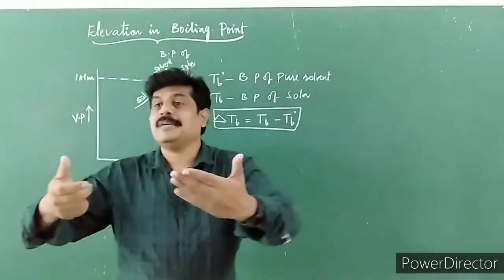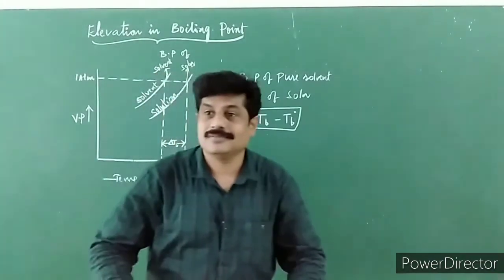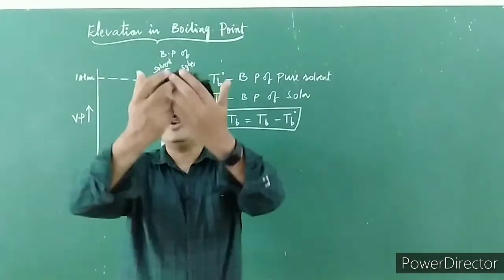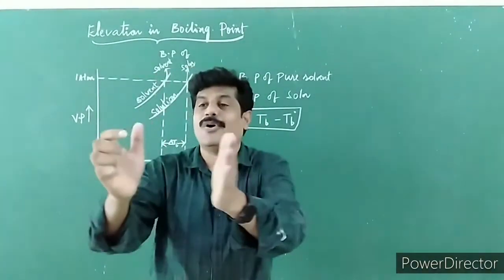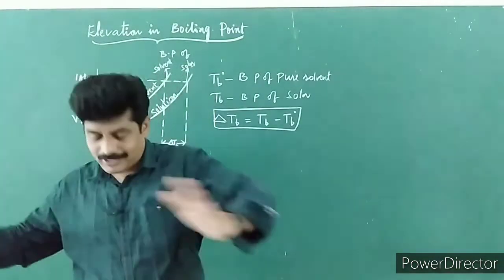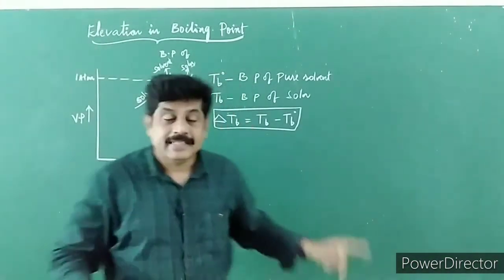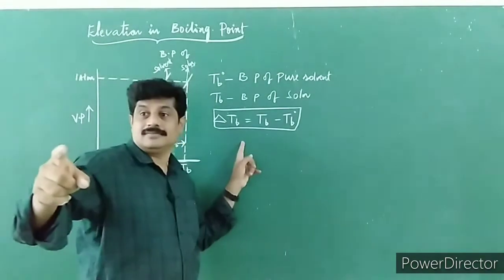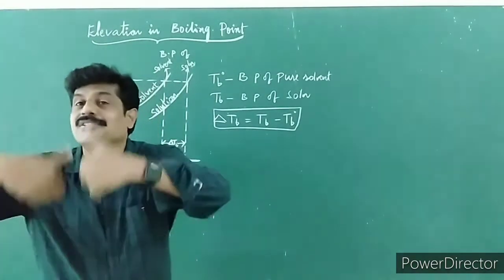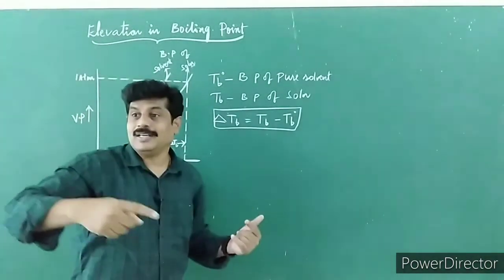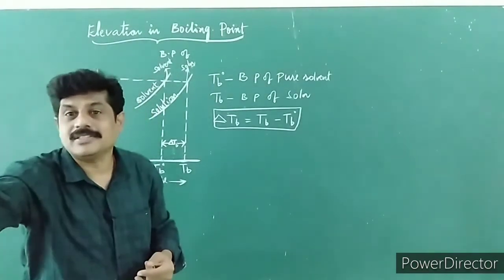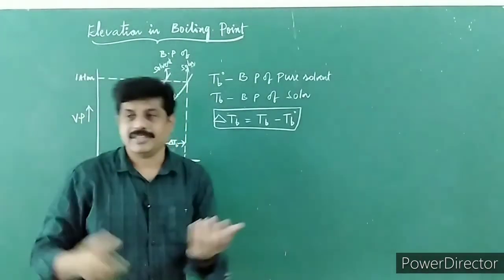The increase in the boiling point of the solution due to the addition of a non-volatile solute is called elevation in boiling point. I'll repeat again. The increase in the boiling point of the solution due to the addition of a non-volatile solute is called elevation in boiling point.